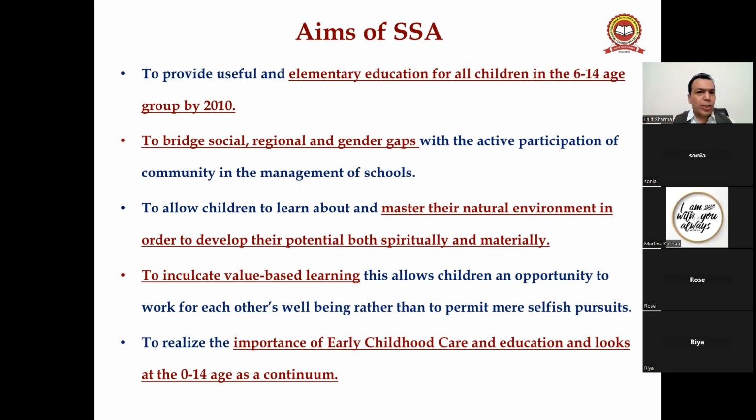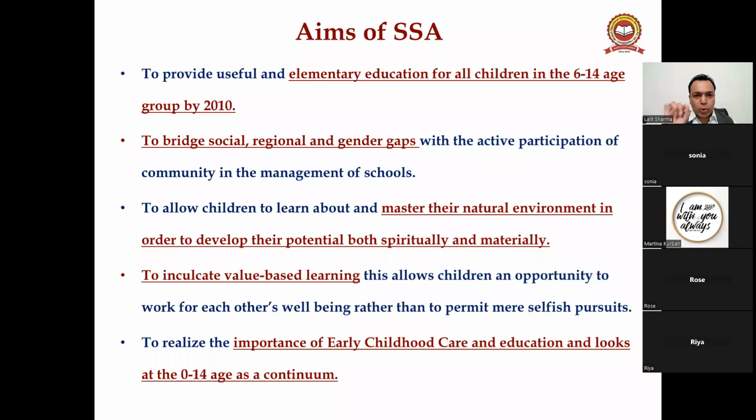So what happened up to 2001 when the government launched many programs and many committees, and the government realized that they were not completing the universalization of elementary education. Then in the year 2001, the government launched the SSA program and said that it is time bound and we have to achieve the universalization of elementary education up to 2010, right?